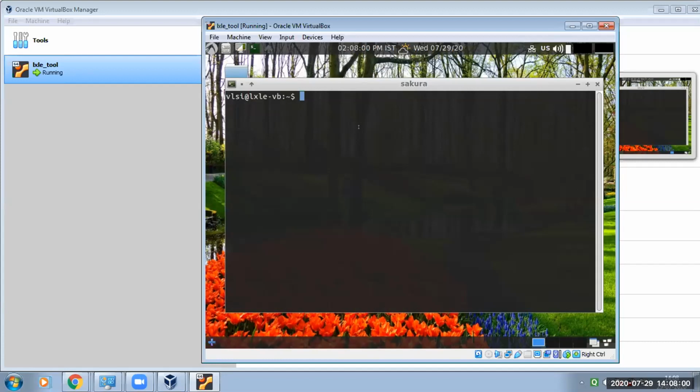So now, as I was saying, this is the terminal which is called Sakura. I am going to say the basic Linux commands which you will be going through. So ls means listing all the directories which we are having, as we are in the home directory now. So now I'm going to git clone, as sir said. It is a repository from where we will pull all the information.